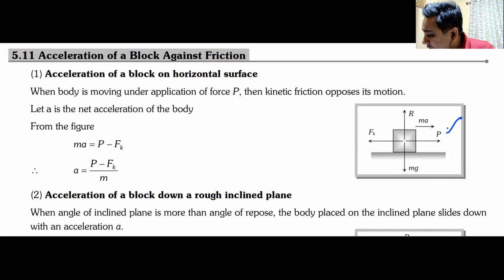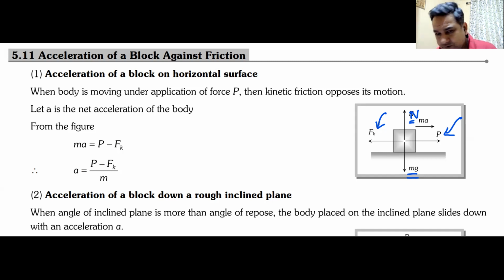I have applied a force P or F on the block. As you can see, the block is moving. This is the normal reaction N. This normal reaction N is equal to mg. Every one of us knows this. Since this block is moving and this floor is rough, frictional force will be there and it will be kinetic, Fk.